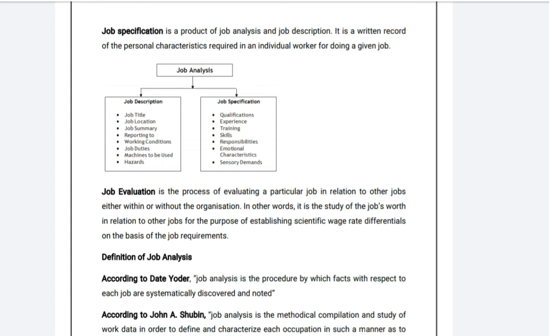Job specification includes the qualification of the employee, experience of the employee, training taken by the employee, skills possessed by the employee, responsibilities held by the employee, emotional balance or characteristics of the employee, as well as the sensory demands required to perform a particular job from the employee.